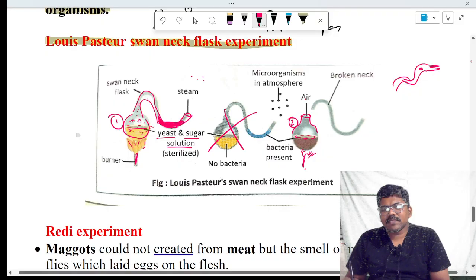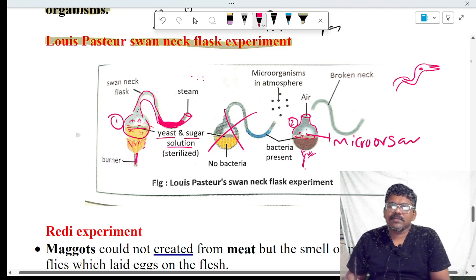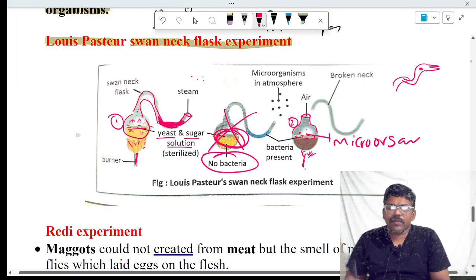The other flask has an open neck. Because of heating, the yeast present in both flasks is killed. Later, after some time, Louis Pasteur observed microorganisms in the flask which has the broken neck. But there were no bacteria or microorganisms in the flask which has the curved neck.